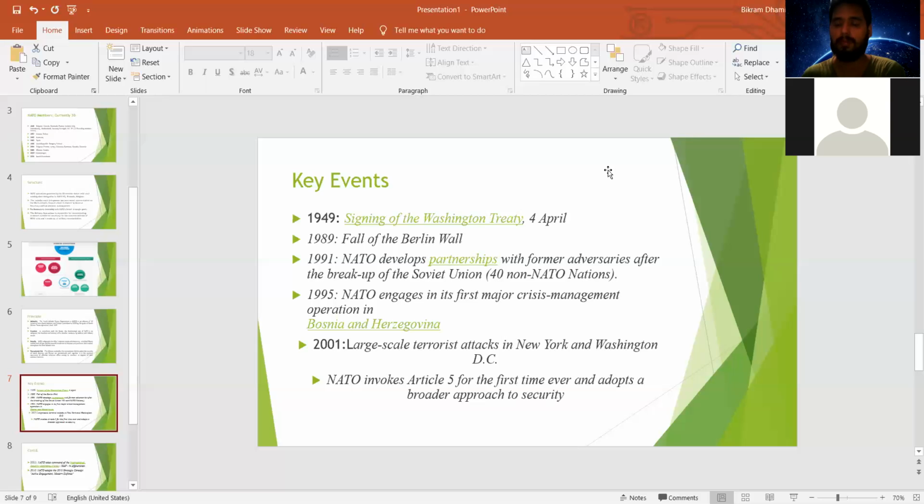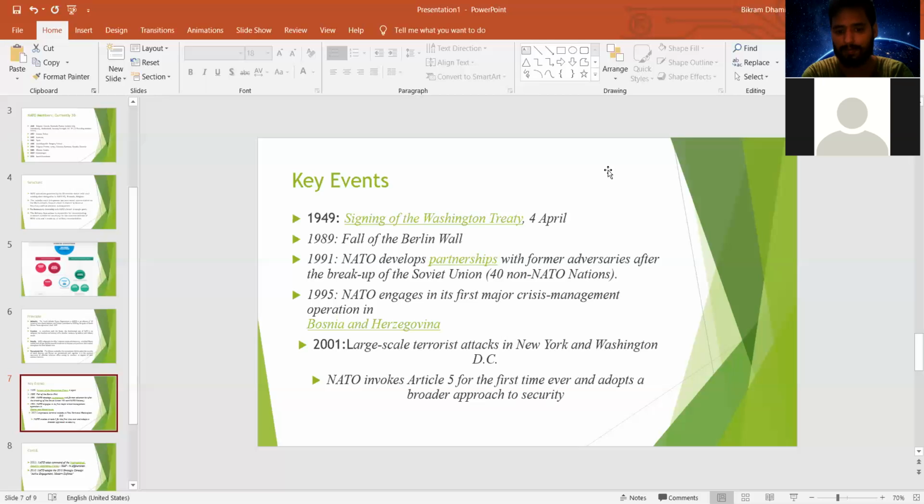All of the NATO member states would unite together and fight against the nation that attacks a NATO member state. And it is not only about attacks by nations, it also includes the terrorist attack which was held on 9/11 in 2001 in the United States of America. So NATO invoked Article 5 for the first time ever and adopted a broader approach to security.